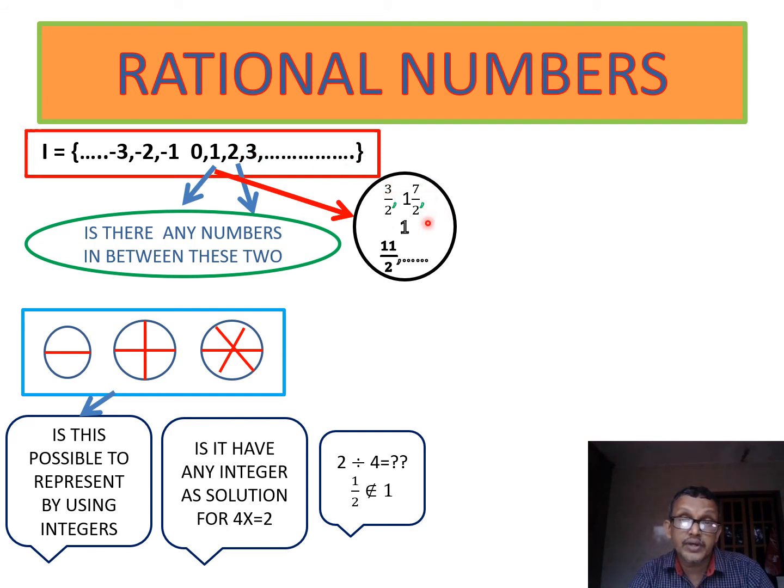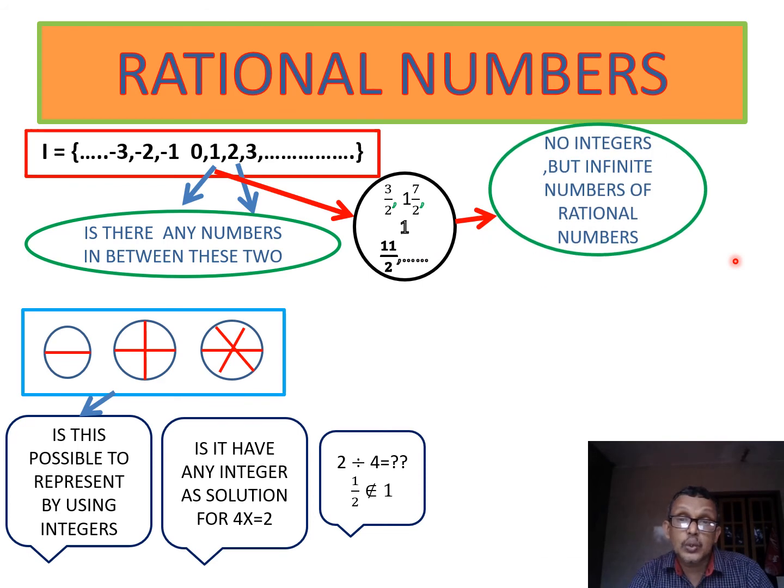1, 2, 7/2, 1, 11/12. So there are so many numbers. This type of numbers are in between 1 and 2. These are all called fractions. But there is no integer in between the two integers. These are all called rational numbers. Therefore, in between any two integers, there is no other integer, but there are infinite numbers of rational numbers.